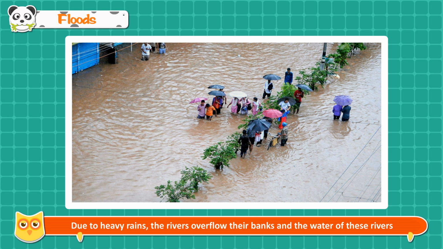Floods. Due to heavy rains, the rivers overflow their banks and the water of these rivers overflows into the surrounding areas. This is called a flood. During floods, large areas get submerged in water. Due to waterlogging, standing crops are damaged. Many people and animals are swept away in flood water.